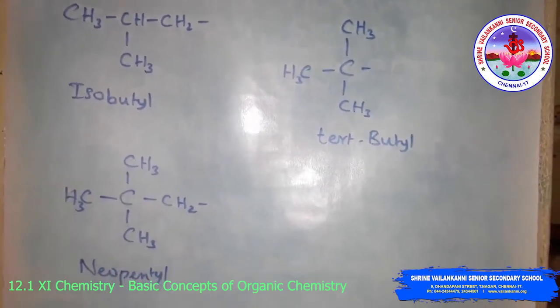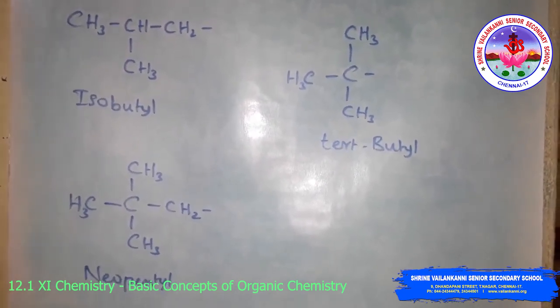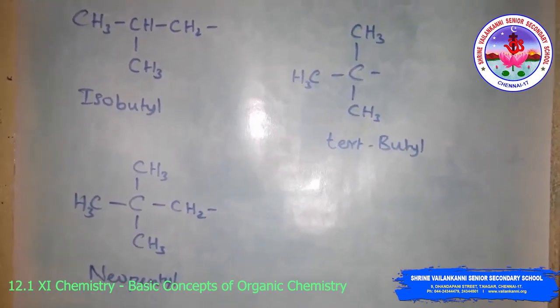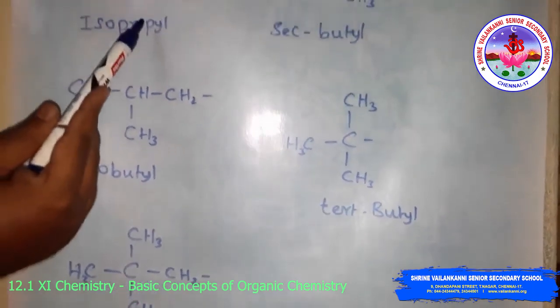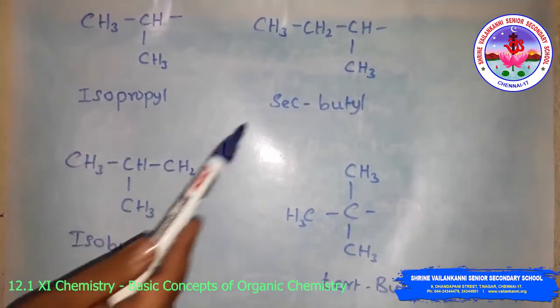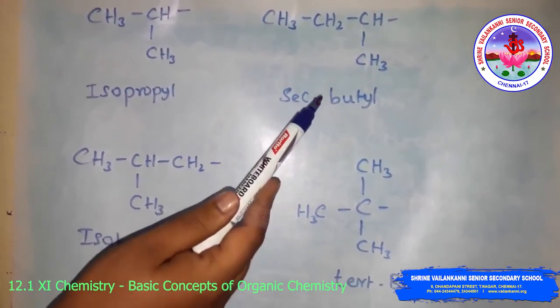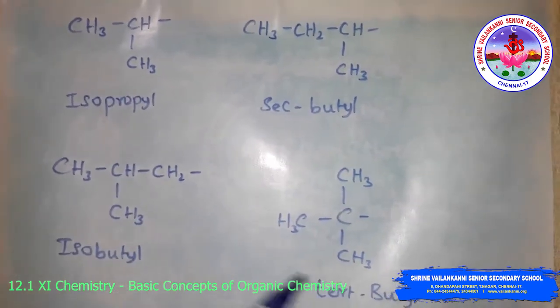The common branched groups have specific trivial names. For example, the propyl group can either be n-propyl or isopropyl. The branched butyl groups are called secondary butyl, isobutyl, and tertiary butyl.